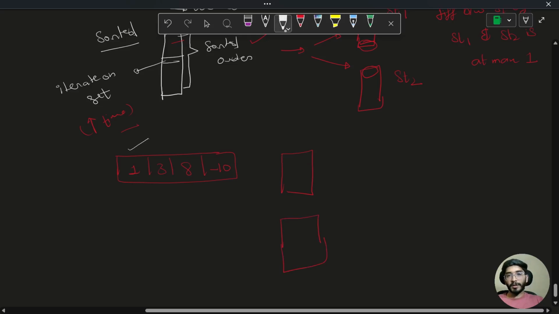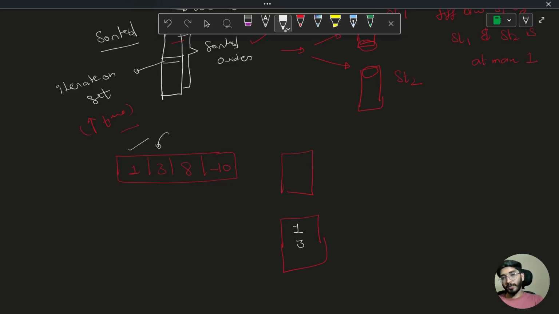We encountered 1, we had put 1 here, let's say. We had encountered 3, we had put 3 here. But at this position, the difference between their sizes is 2, which is not achievable. So we'll move the smallest element to the upper set. Now both of them have the same size.